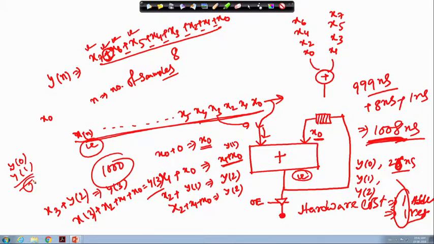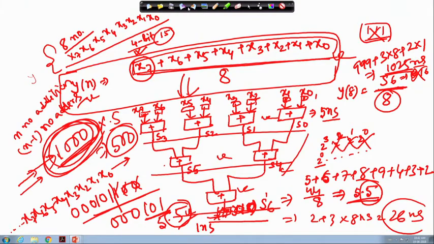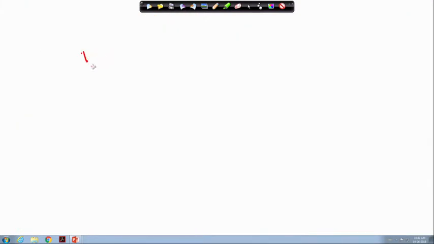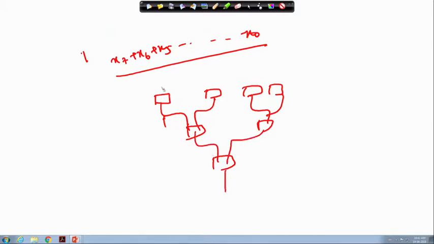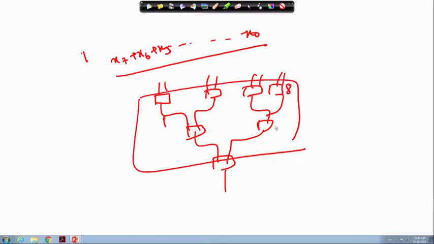Why more? Because in the parallel implementation case, in each of these blocks, as this is 8, this is 8, sorry, there I have considered 5, here I have considered 8.